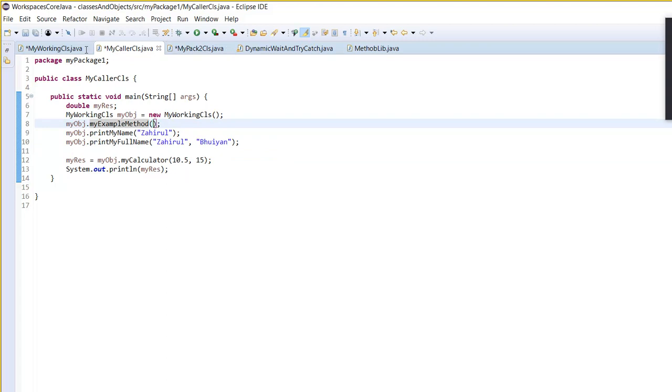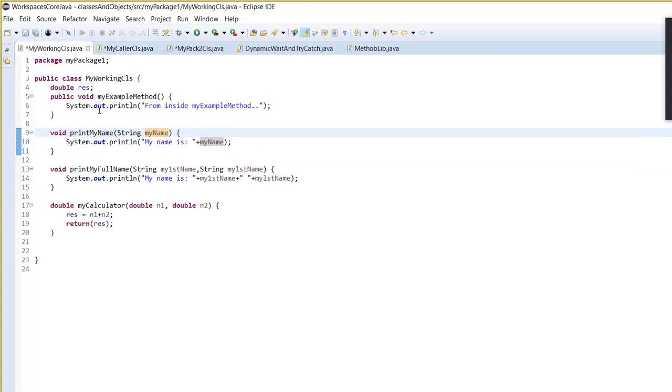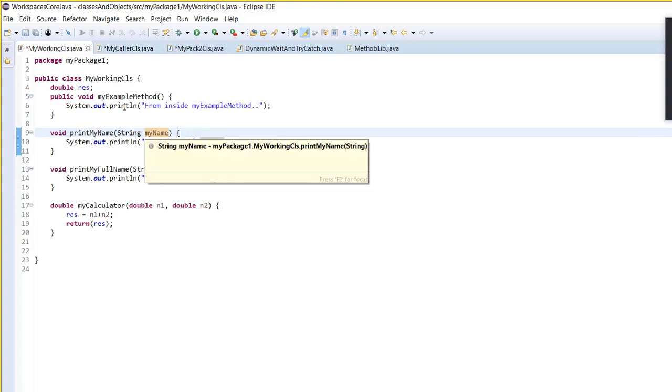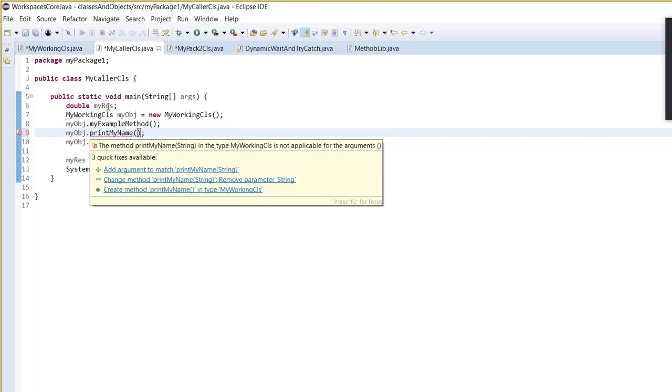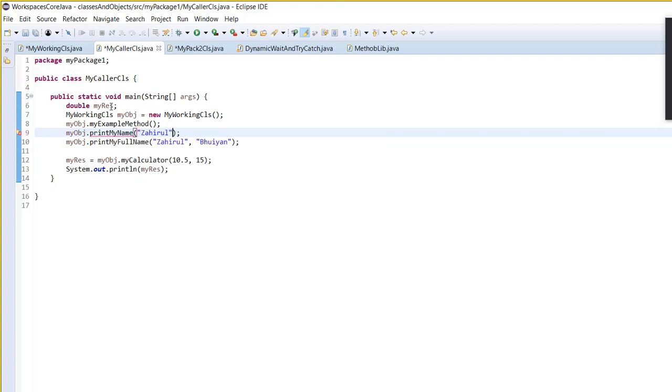But if your method has a parameter here, that means when you call it, you will have to give something here. If you do not give anything, then it will throw an error. Here you will have to give a string.